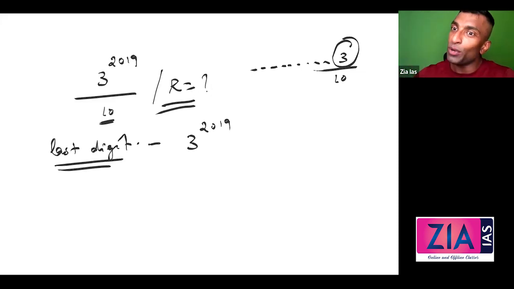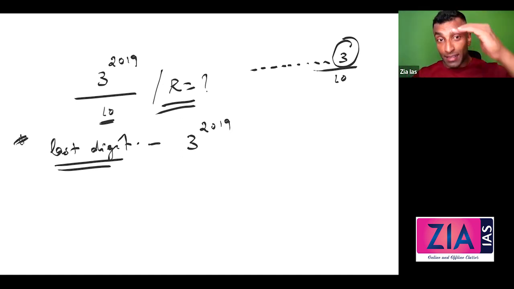If it is ending in 0, there is no remainder, because that is a multiple of 10. Every other number, that is a remainder. Divided by 10, remainder is nothing but last digit. So this is very important, guys. Next time they can ask you like this, last digit of this number. Number divided by 10 remainder and last digit of the number is actually the same.